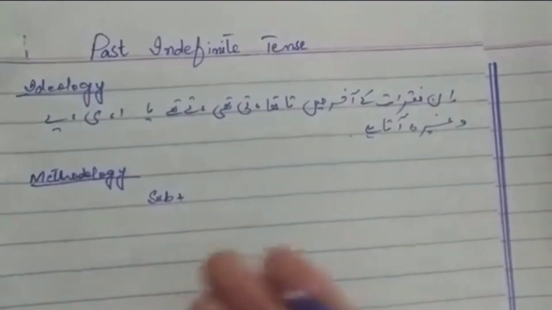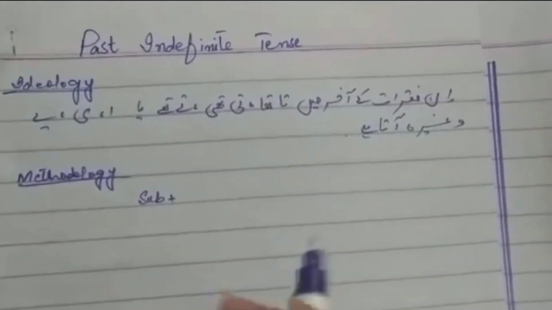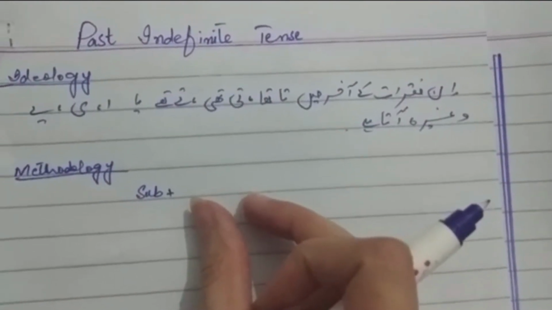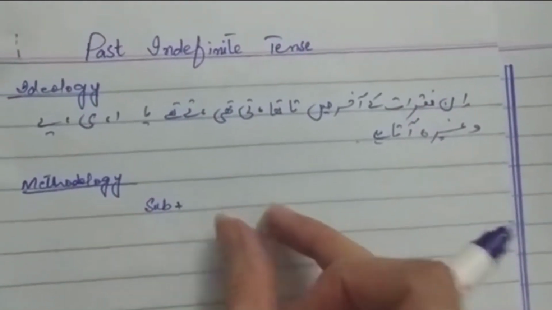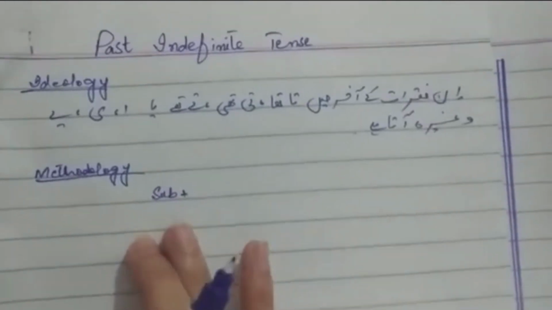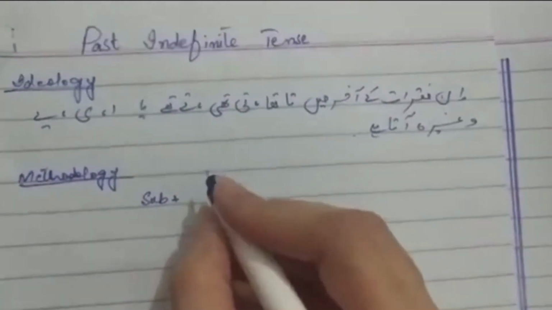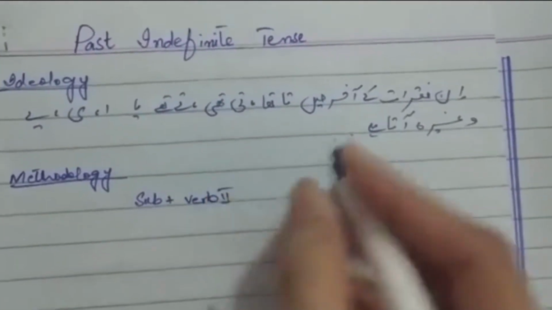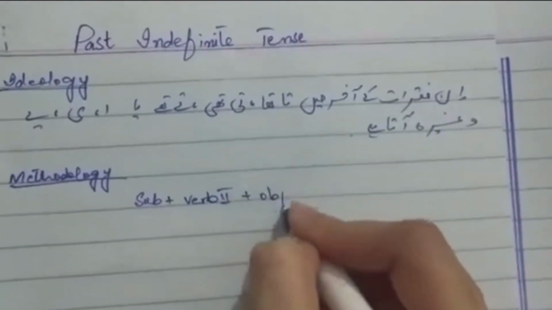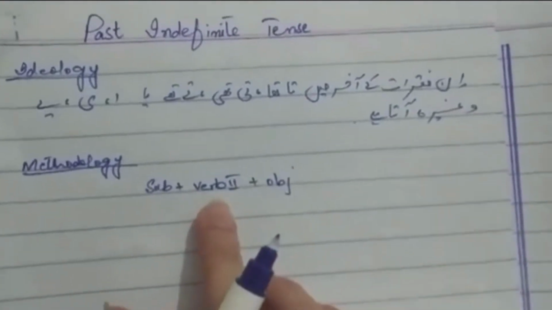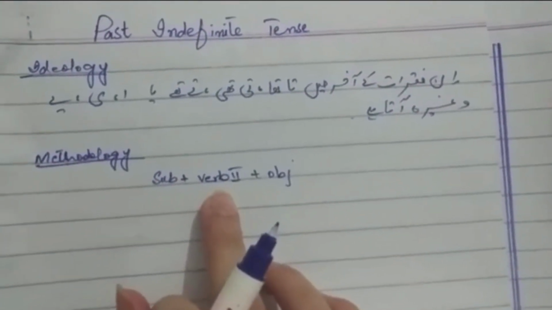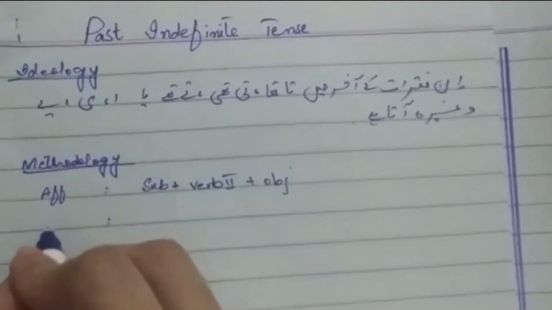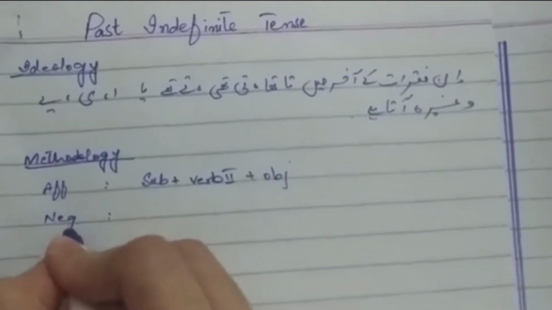We have subject, verb and object, but the way we are going to use this verb changes in the tense, meaning it depicts the tense. So here subject, verb, so we are going to use the second form of the verb plus object. The second form we only use in past indefinite, that is the affirmative methodology.